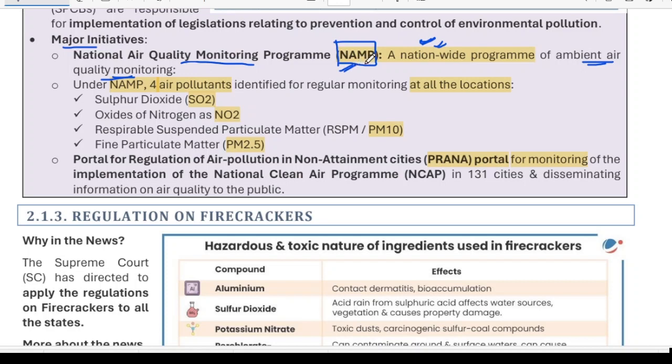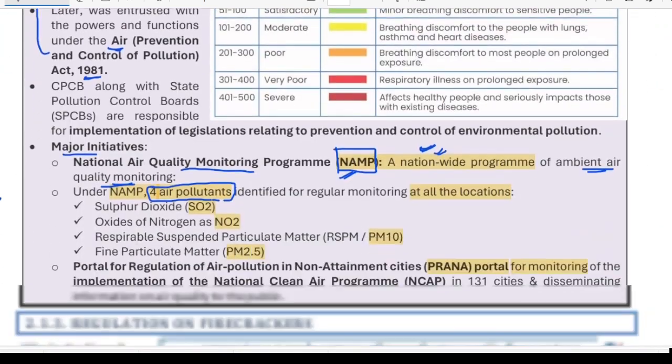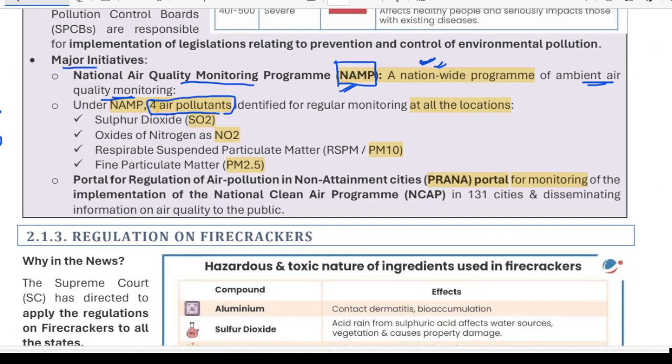It covers only 4 pollutants. We discussed 8 pollutants in the air quality index, but only 4 pollutants are used in the National Air Quality Monitoring Program for regular monitoring of all locations. What are the 4 pollutants? Sulfur dioxide, nitrogen dioxide, PM10, and PM2.5.